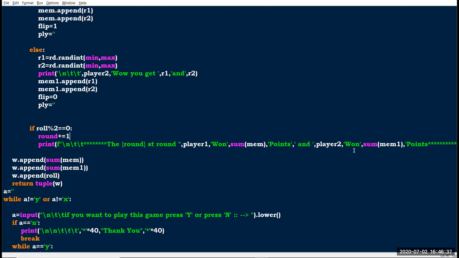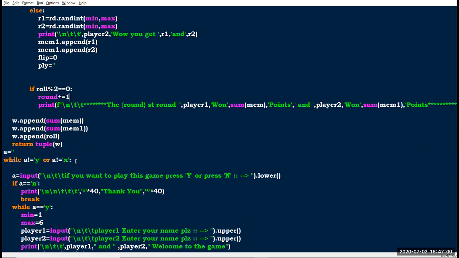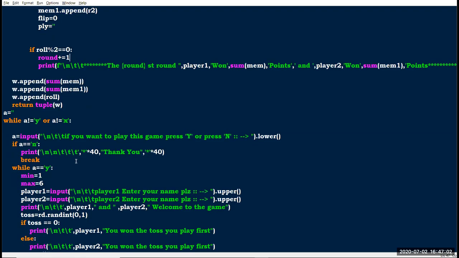Here also the same process: I sum the mem1 list, and it prints what points player 2 gets. Finally we have some values in mem, some values in mem1, and we have 10 in roll, after completion of 5 rounds.